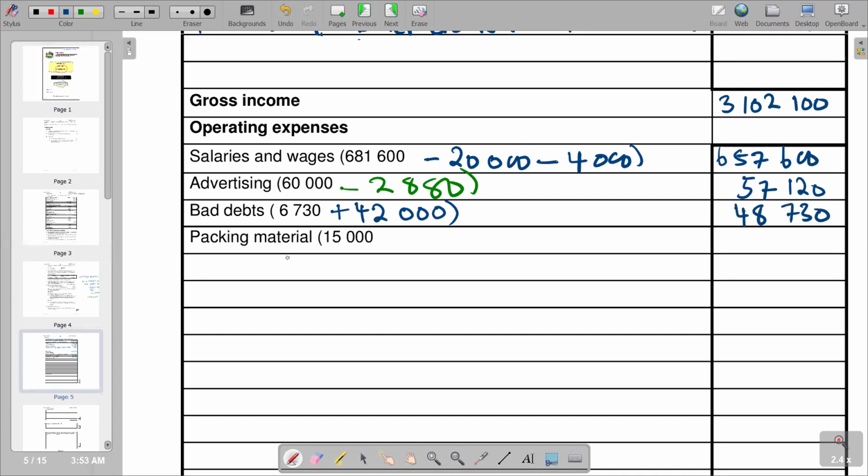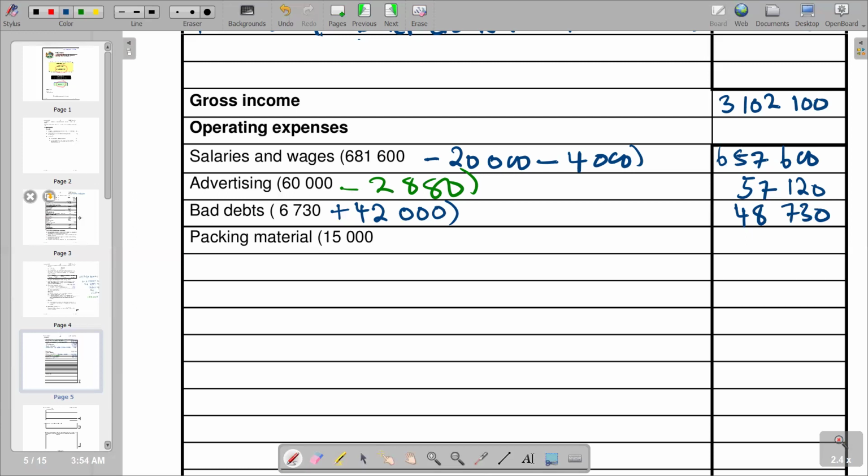Packing material: what we are supposed to do is, if we have any packing material at the beginning of the period, we add it to packing material that was purchased during the period, and what was purchased during the period, we find in the pre-adjusted trial balance. Then the total that we get from there, we subtract any packing material that is still remaining at the end of the period, and that is our closing stock of packing material that we get in the additional information. So this is exactly how we are going to calculate it.